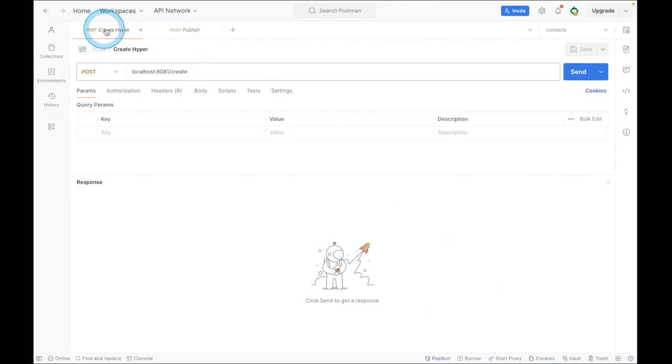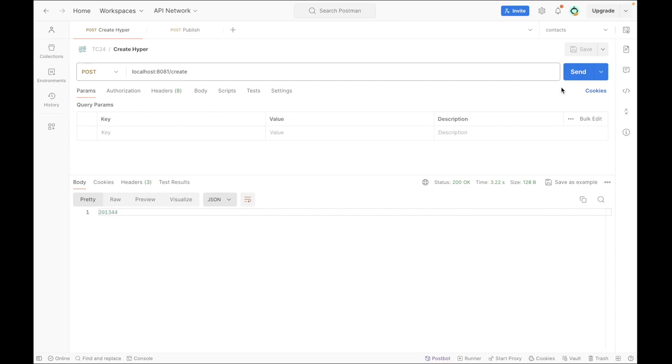In Postman, we'll notice that we have two endpoints configured. The first one is to create the hyperfile, and the other is to publish, which we'll do next. First, click on Create, and then go ahead and click Send. What this is doing is calling our API endpoint that was created in the Anypoint Studio. We should receive a 200 OK status and a body showing the records processed.